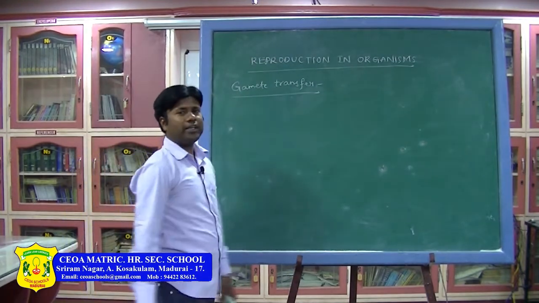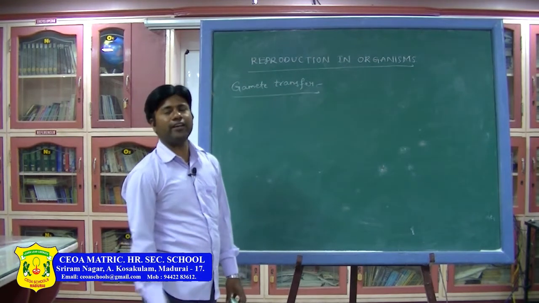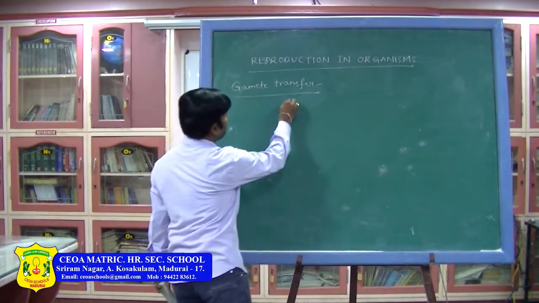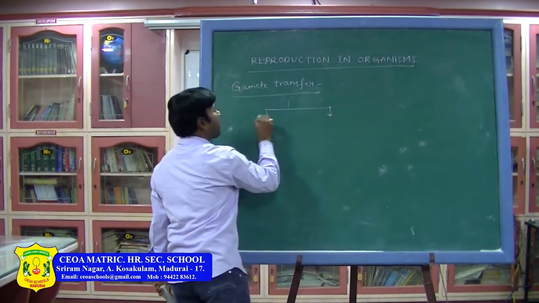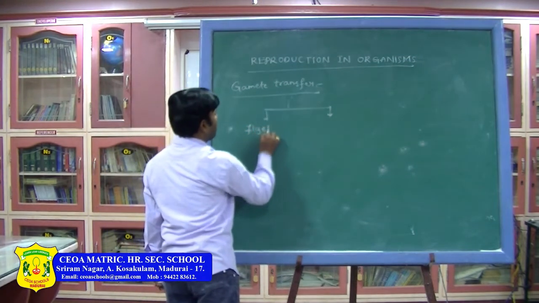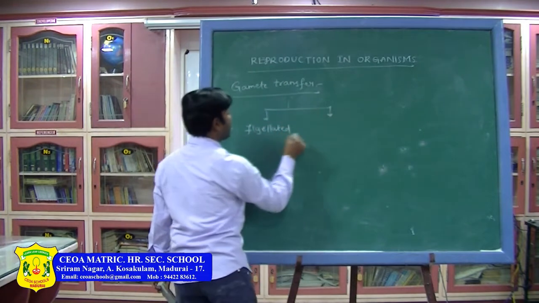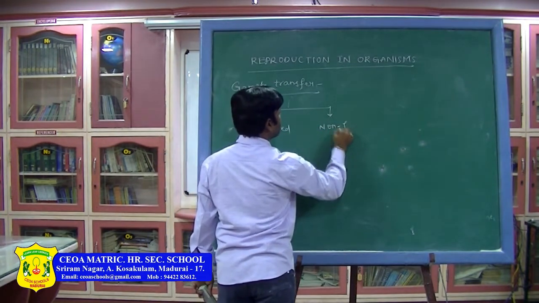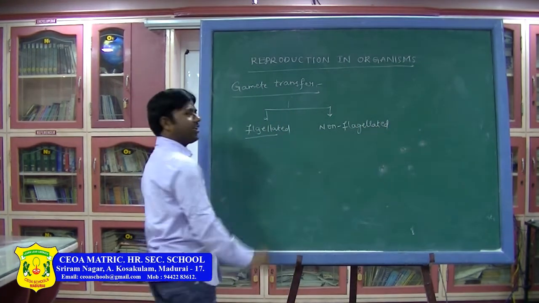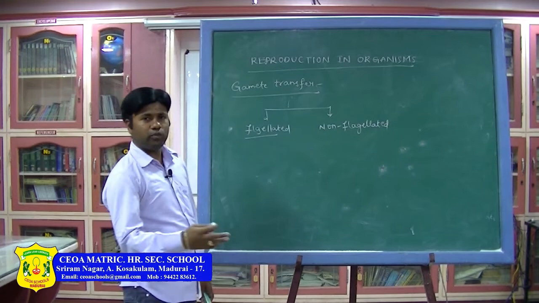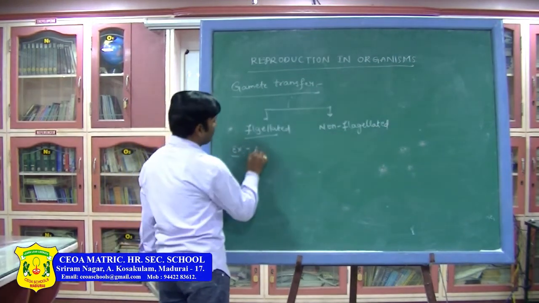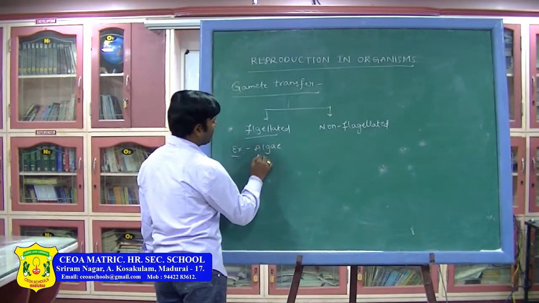For the movement of the gametes, for example, if you take the male gametes, they are flagellated. So, based on the presence of the flagella, there are two types. One is flagellated, another one is non-flagellated. Due to the presence of the flagella, it can move easily. Where do you observe this? For example, we can see it in algae and fungi.